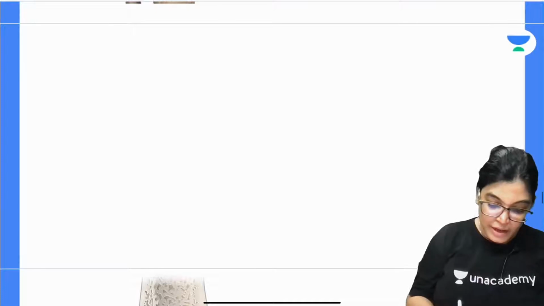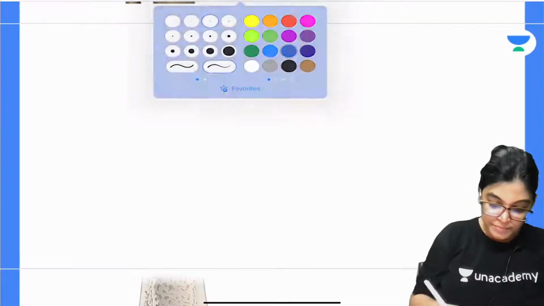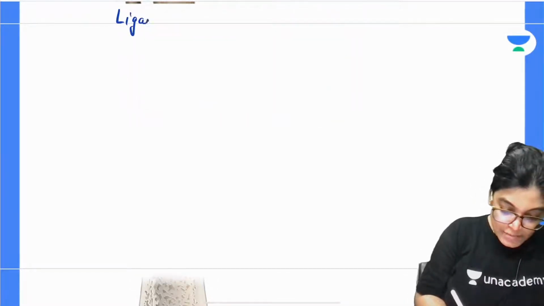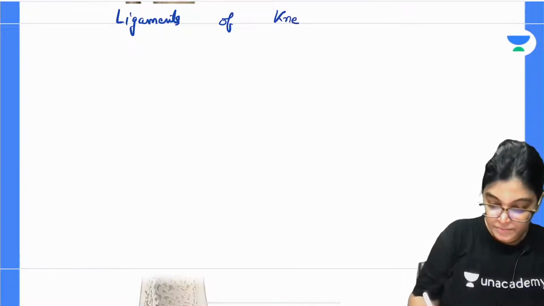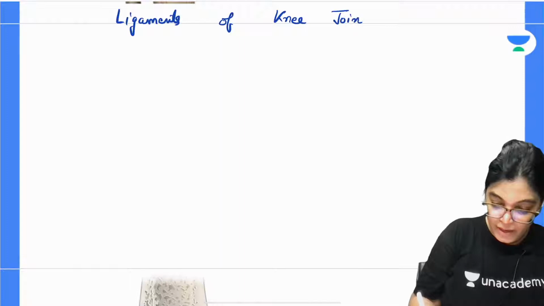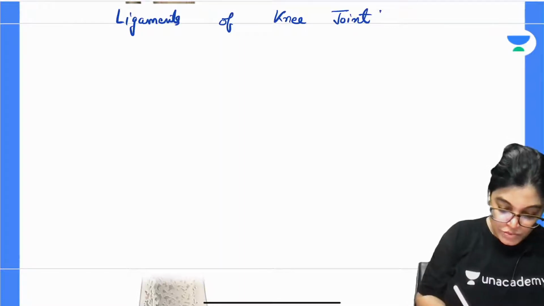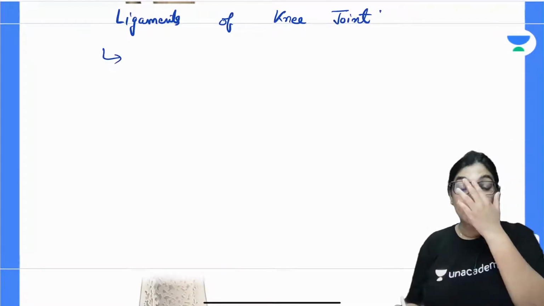So please write down the heading, ligaments of knee joint. Firstly I will write all the primary ligaments of the knee joint.